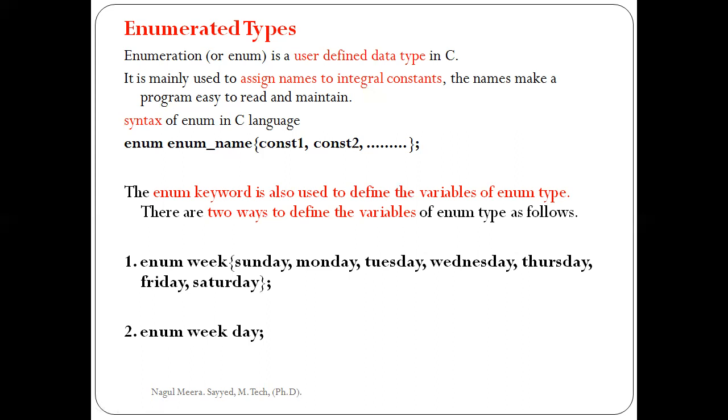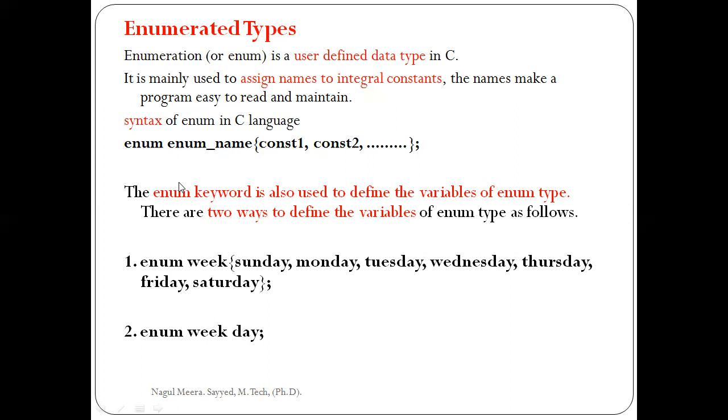Simply, enum is a user defined data type. The main use of the enum data type is to assign names to integral constants. Why do we assign names to integral constants? If we assign names to integral constants, the program is very easy to read and maintain. So enum is the keyword, space, enum name, which can be any name, then constant 1, constant 2 up to constant n, semicolon. This is the syntax of our enum data type.